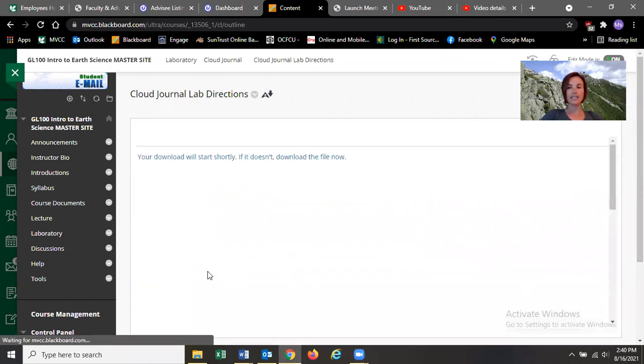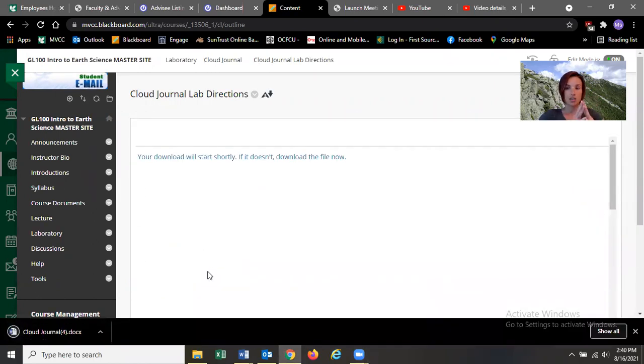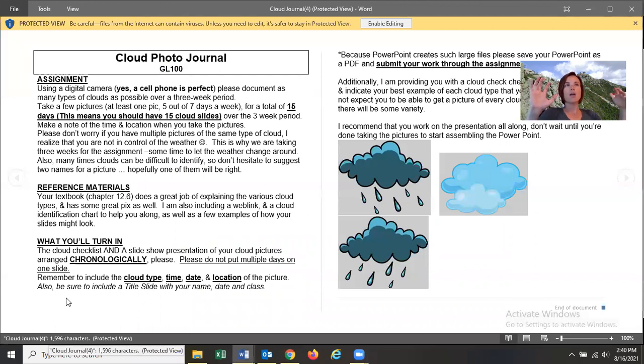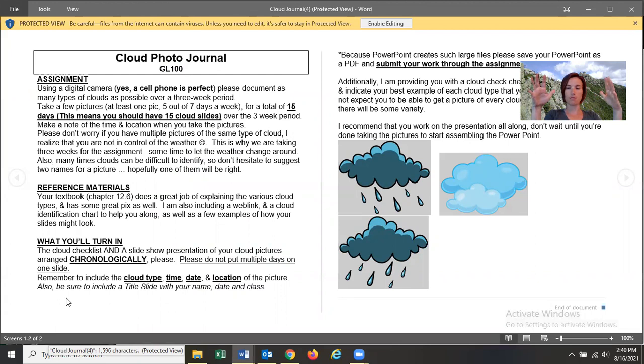You are creating a presentation, just like the constellations was a presentation. You can use Prezi, you can use Google Docs. If you are a Mac person, we are not on the same platform. I am a PC person.